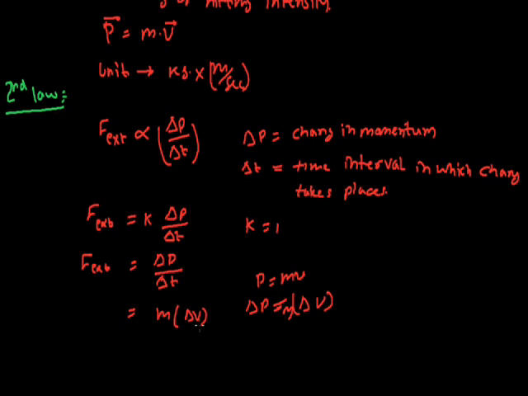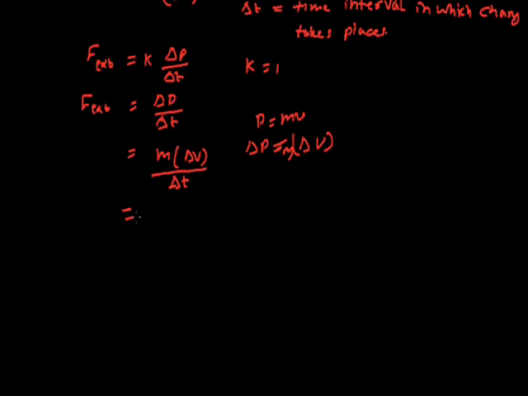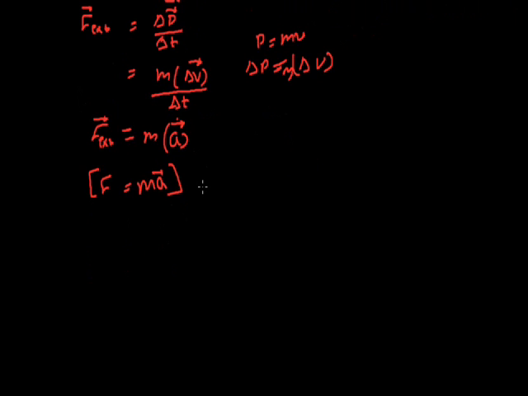So M delta V upon delta T is what? Simply acceleration. So this is F external. Obviously F is a vector quantity because P is also a vector. This is acceleration, and acceleration is also a vector quantity. So F external will be equal to ma. This is simply F equal to ma. This is Newton's second law of motion. If we define force by this, then force is simply the multiplication of mass and acceleration.